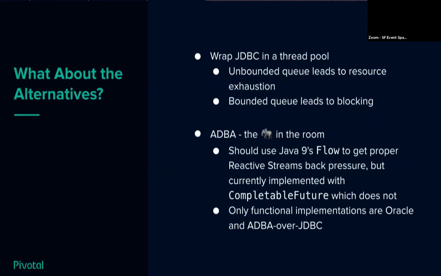So the second option is ADBA, which is the elephant in the room, right? ADBA is Oracle's attempt, let's say the Java specification, which happens to be mostly managed by Oracle, to put asynchronous database access in. So there's just a spec that they're looking at for the long future.